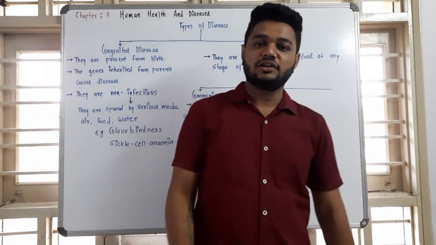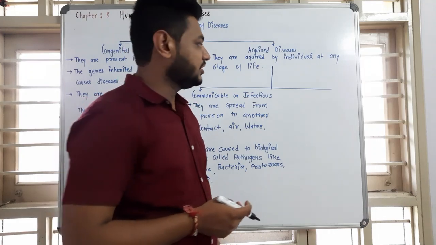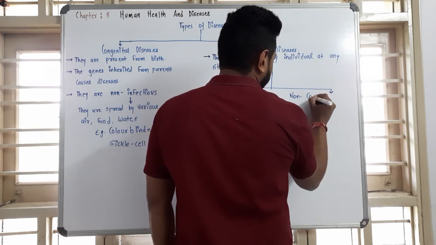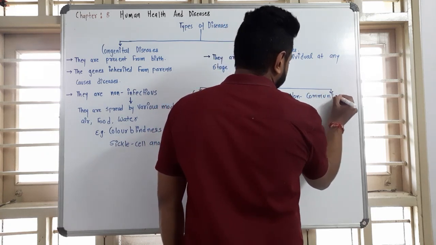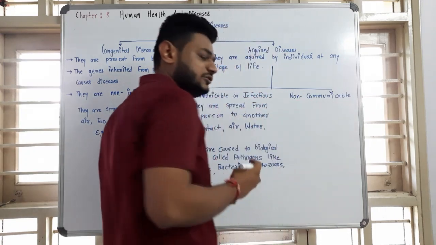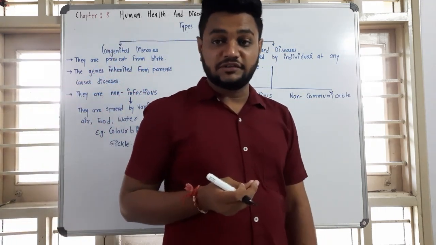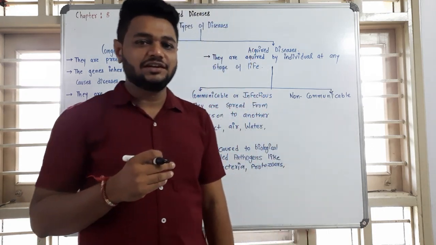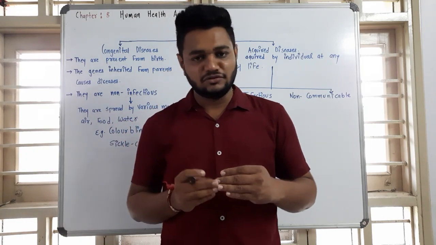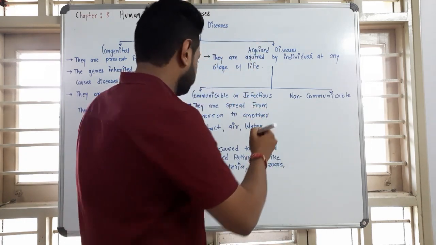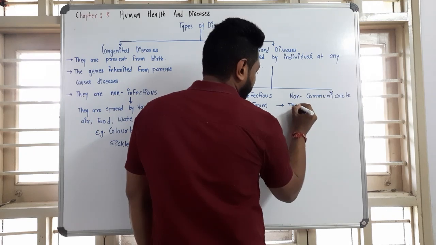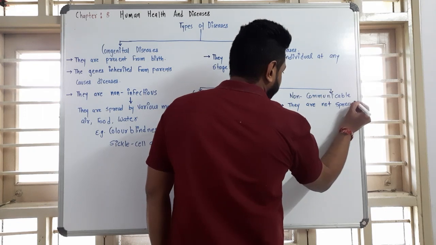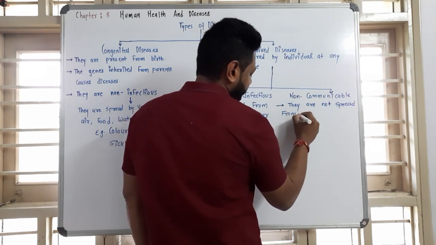Next one is non-communicable or non-infectious diseases. Non-communicable diseases do not spread from one person to another. They are generally confined within the person. So basically this type of disease does not get spread from one person to another.